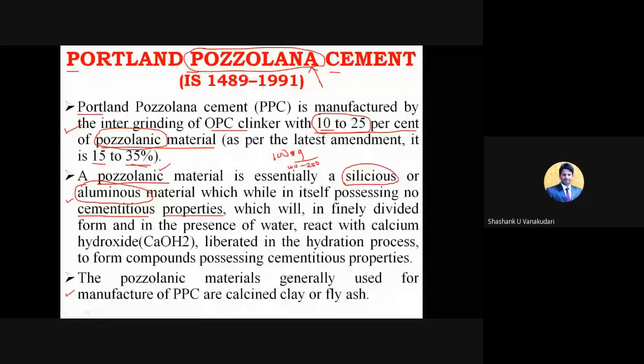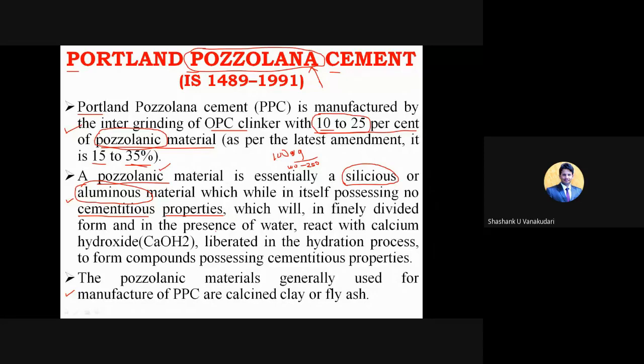And then the cementitious property develops in the presence of water, as it reacts with the calcium hydroxide. So basically, this particular pozzolanic material, whatever byproduct, contributes to the CSH gel. I explained the flow chart in the previous class. When the chemicals present in the cement react with the oxides, at the end it forms CSH gel, and along with that calcium hydroxide will be there, right?